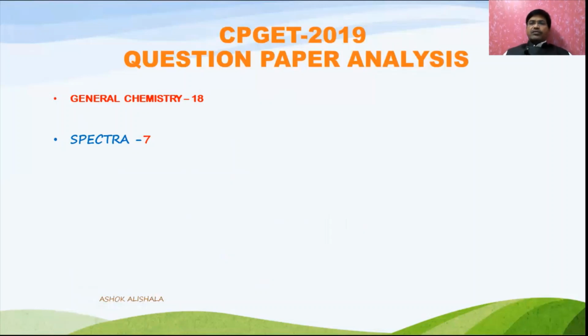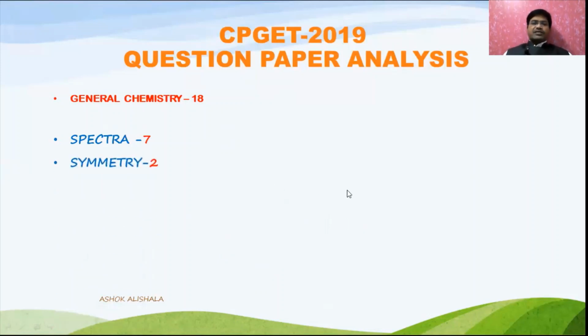If you solve the bits, it's very easy to answer the spectrum questions. It is not a big problem. It's a very, very easy chapter if you understand the basic concepts as well as practice the bits. You can definitely answer from this topic.